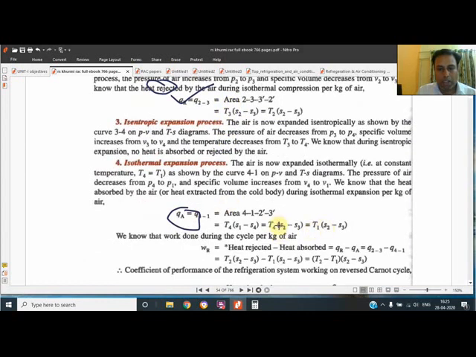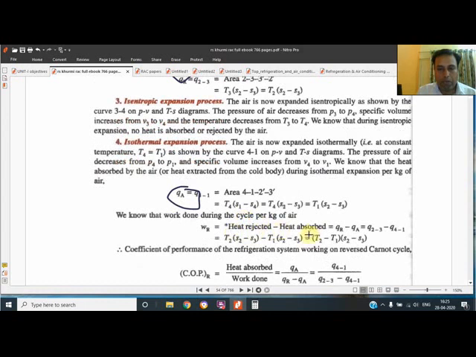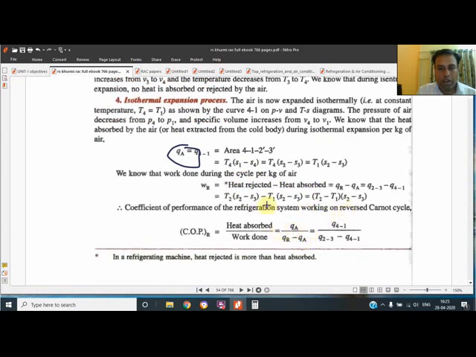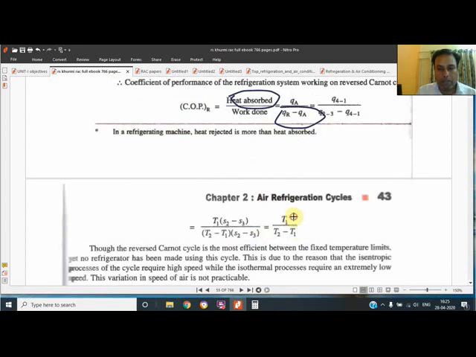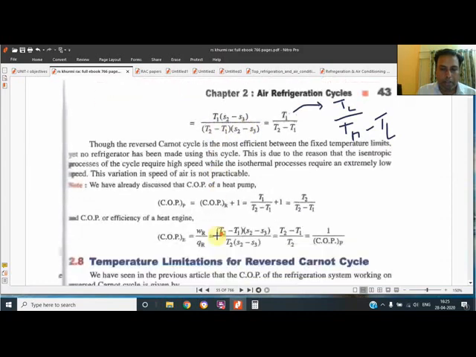So simply they have determined the area as heat absorbed minus rejected upon heat absorbed. That is the relation they have used, and finally they have determined this formula: the lower temperature will be the numerator, and high minus low will be the denominator. In this way the COP of the refrigerator will be determined.